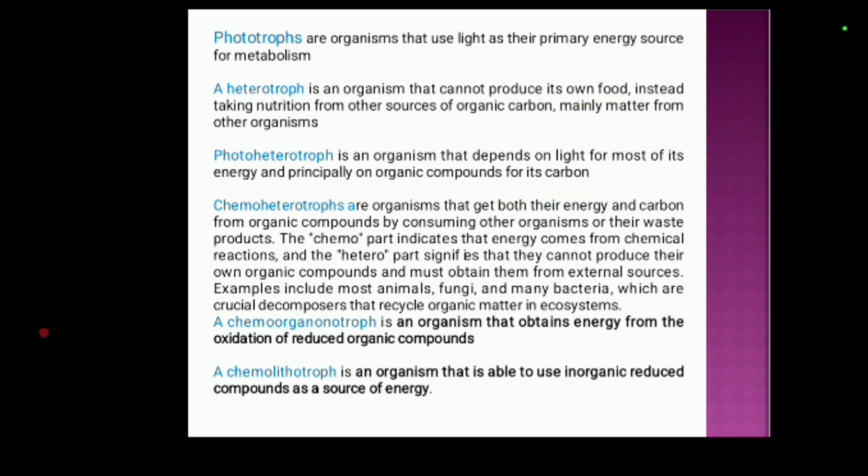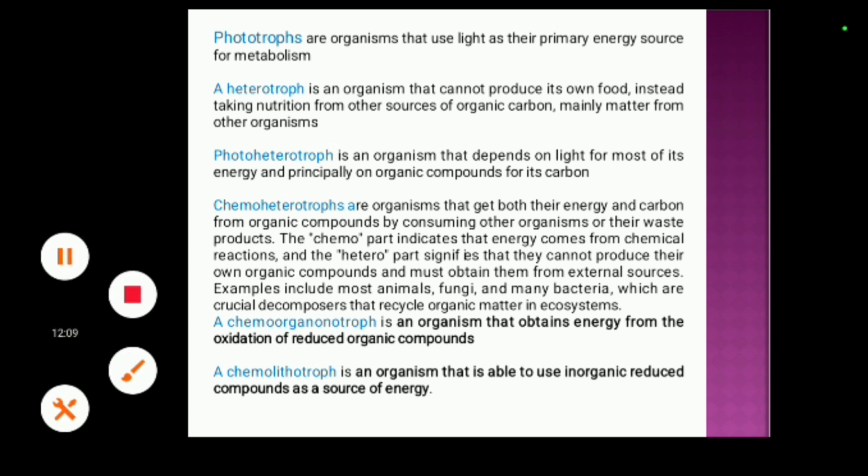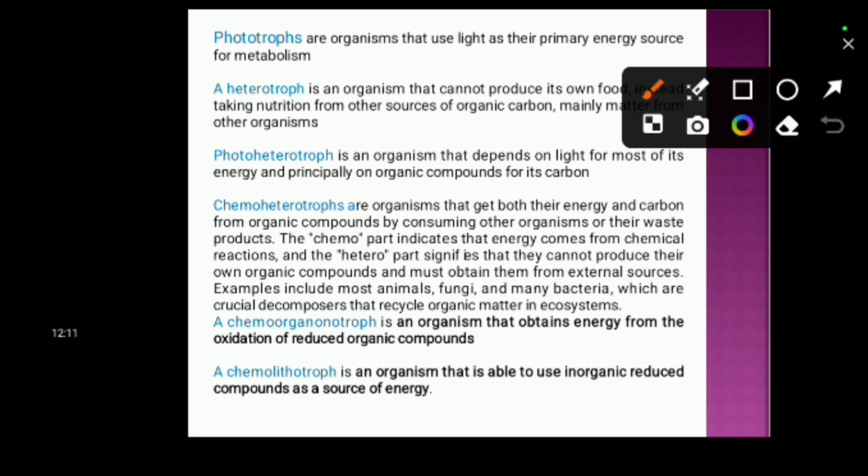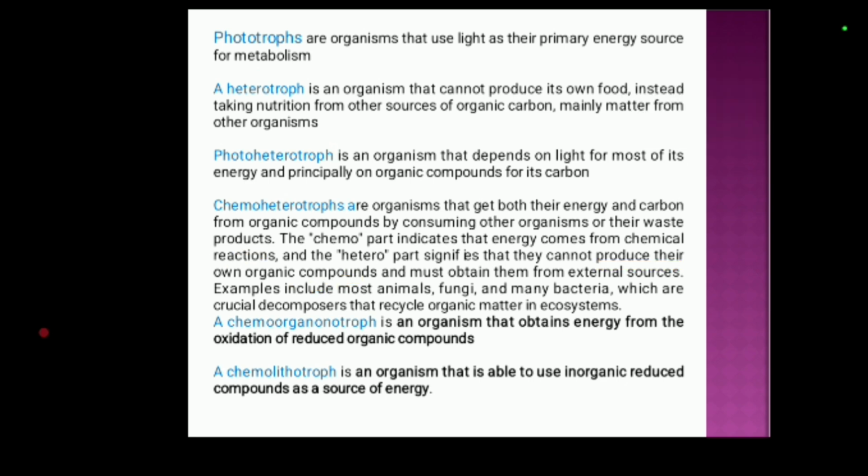Now, chemoheterotrophs. Chemoheterotrophs are organisms that get both their energy and carbon from organic compounds by consuming other organisms or their waste products. The chemo part indicates that energy comes from chemical reactions, and hetero part signifies they cannot produce their own organic compounds and must obtain them from external sources.